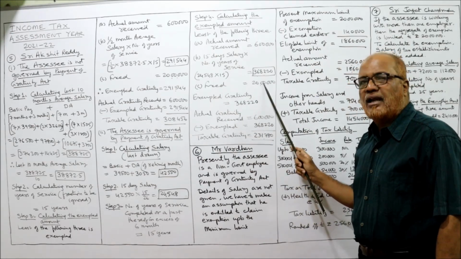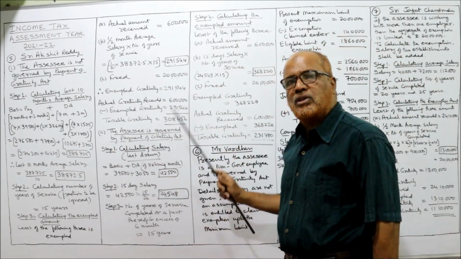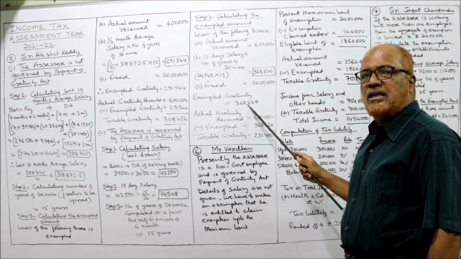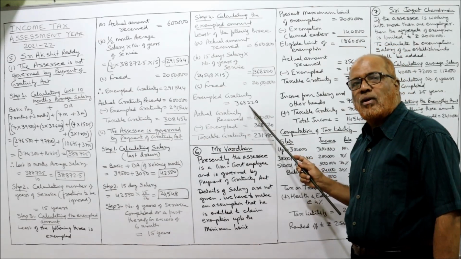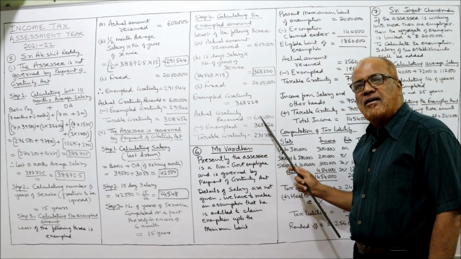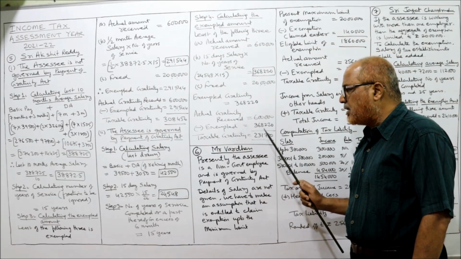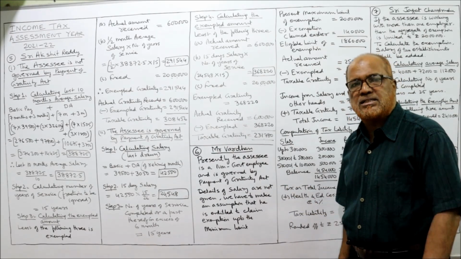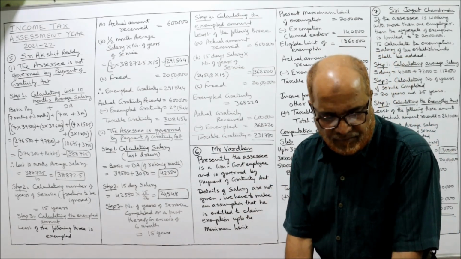The fixed amount is 20 lakh. The 20 lakh rupees is fixed whether governed or not governed. In both cases 20 lakh. The least is 3,68,220, which is the exempted gratuity. But we require the taxable gratuity. The actual gratuity received, 6 lakh, less exempted gratuity 3,68,220, so taxable gratuity is 2,31,780. That's it. This is the end of problem number 5.